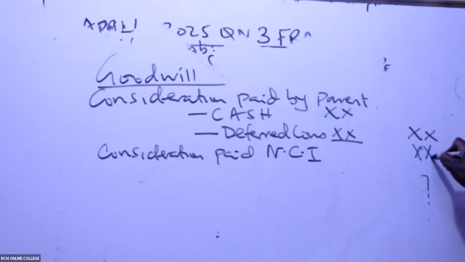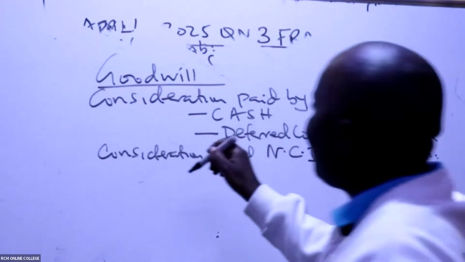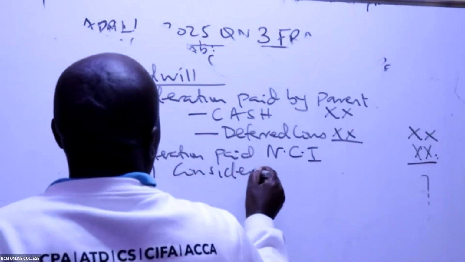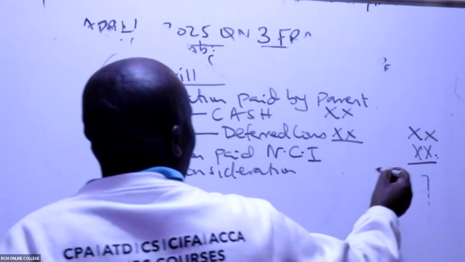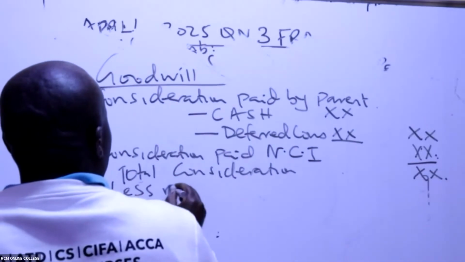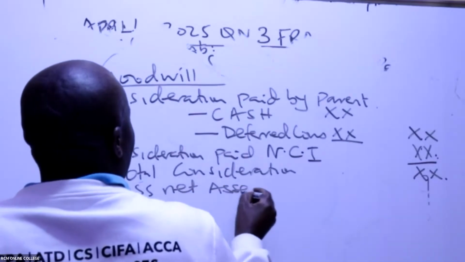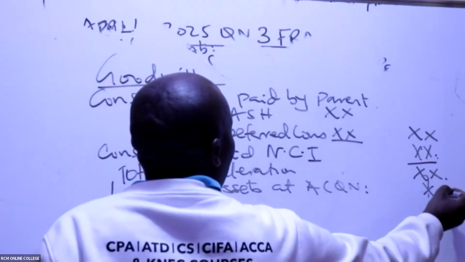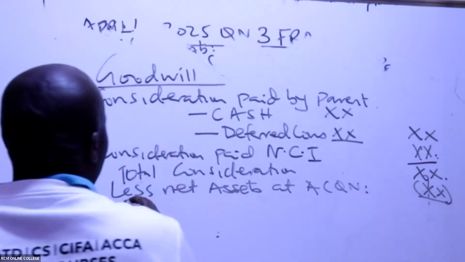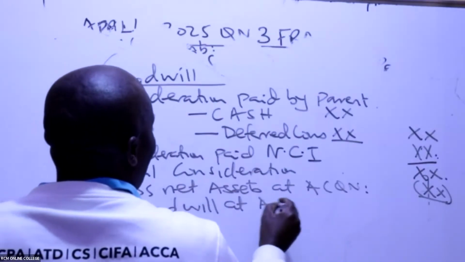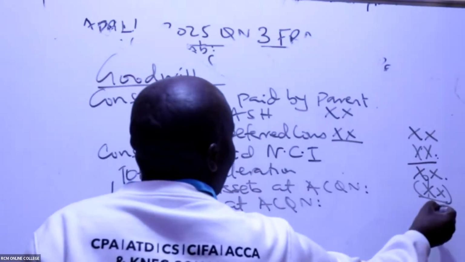You add it like that. Then you come to total consideration. What has been paid? Total consideration. You add like that. Then you say less net assets at acquisition. Subtracting, you get goodwill at acquisition.